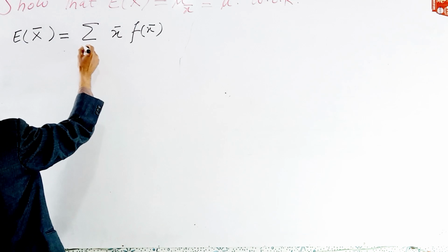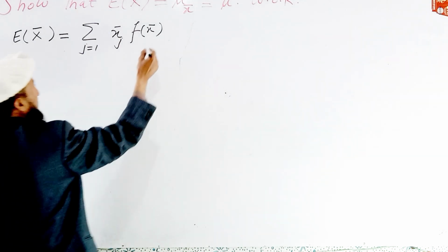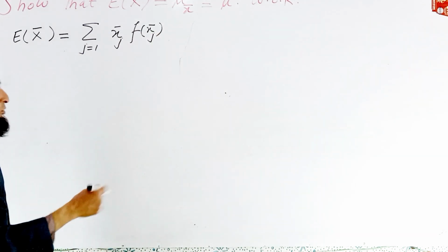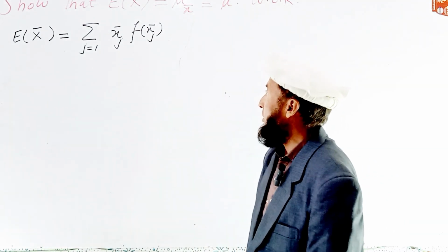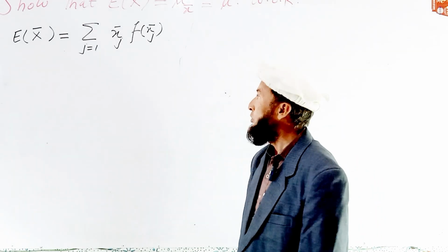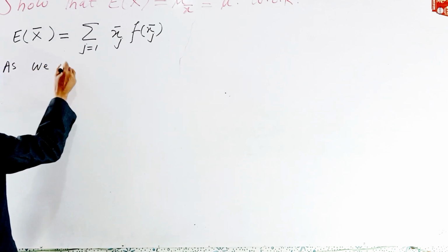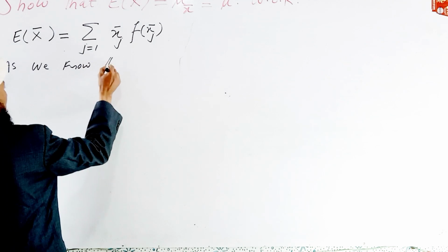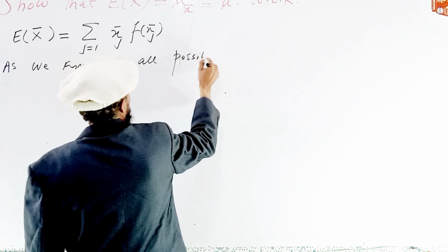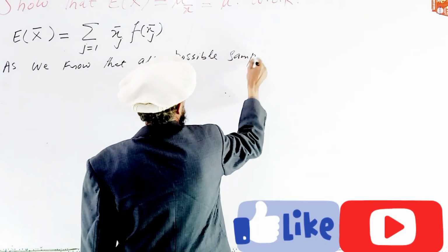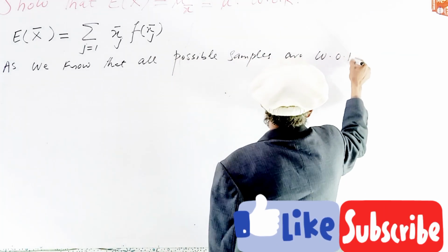According to the definition, we use j is equal to 1 up to n terms. Now, as the case is without replacement, we use the formula. As we know, all possible samples without replacement case